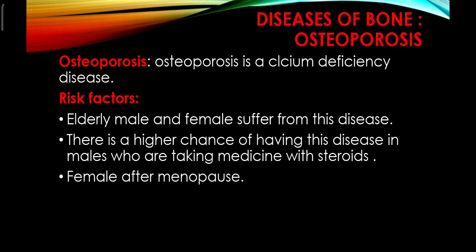But females after menopause, which means the cessation of the menses. After 40 or 45 years of age, the menses stop permanently, and this condition is called menopause. And females after menopause suffer from osteoporosis due to the deficiency of estrogen, because during the menopausal stage the estrogen release completely stops or is reduced. As a result, bone mineral density will also be reduced, so osteoporosis may develop.